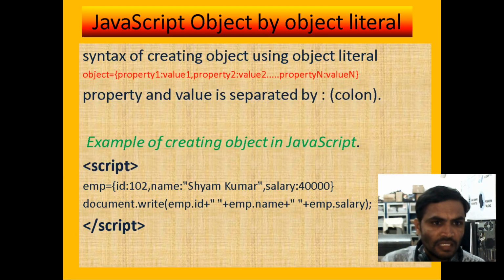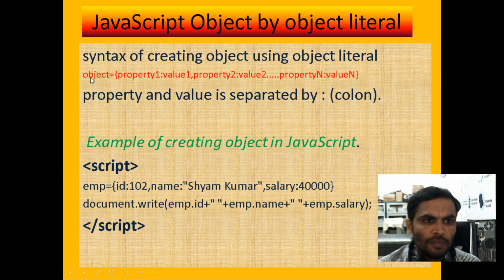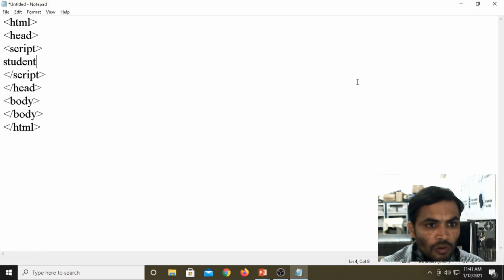According to the syntax, if you want to define an object in JavaScript, the object name I am defining is student. Then we have an assignment operator. Then we have an opening curly brace and a closing curly brace. Now student, then the assignment operator. Then I am defining here